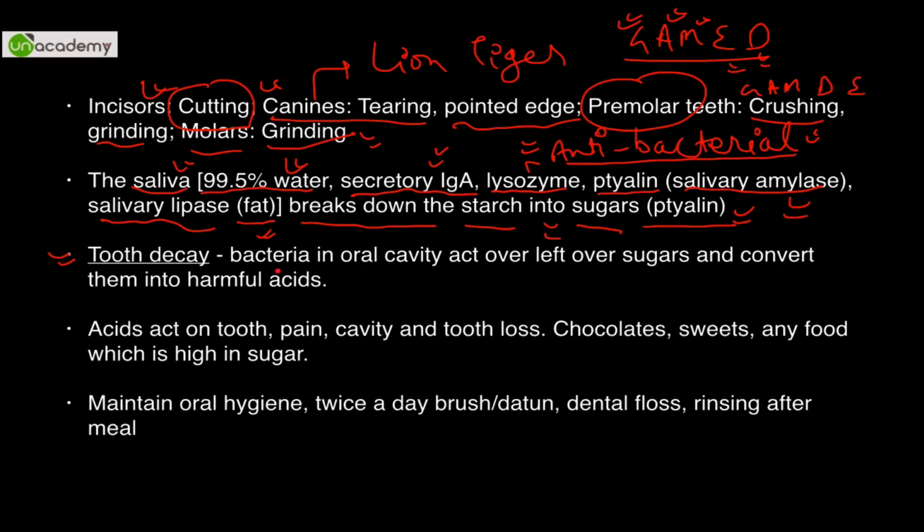Now why does tooth decay happen? It is not because of chocolates or sweets. Just remember, it is written in NCERT, but that's a wrong notion. You can eat as much chocolate and sweets as you want, as long as you maintain oral hygiene.